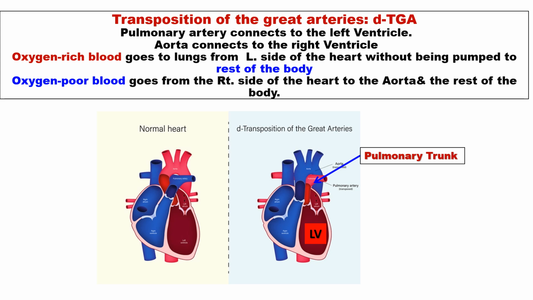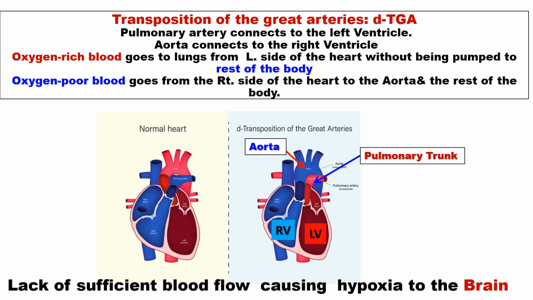On the other hand, the aorta is connected to the right ventricle, and oxygen-poor blood goes from the right side of the heart to the aorta and to the rest of the body. Lack of sufficient blood flow to the systemic circulation causes hypoxia to the brain.